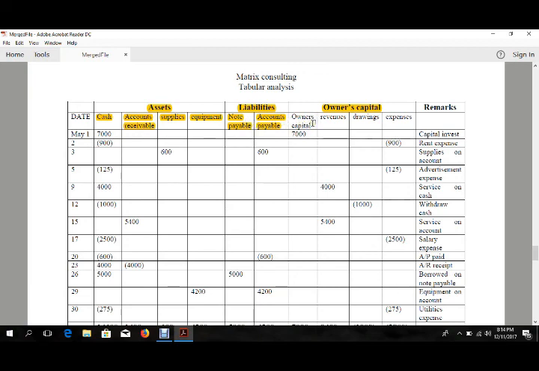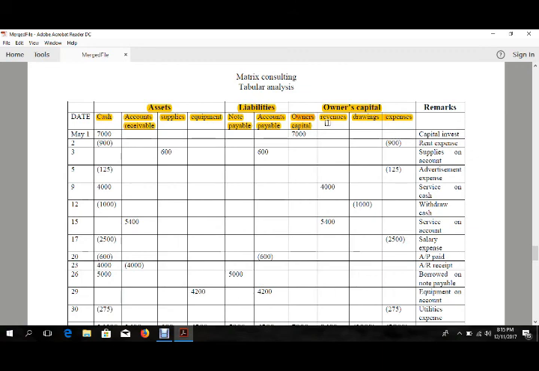And then there is the owner's capital, also known as owner's equity. In owner's capital we have 4 things, and these 4 things are fixed. There's the owner's capital, then the revenue, drawings and the expenses. Basically owner's capital is the cash that the company has in hand when the owner starts the company, or at the beginning of the month.